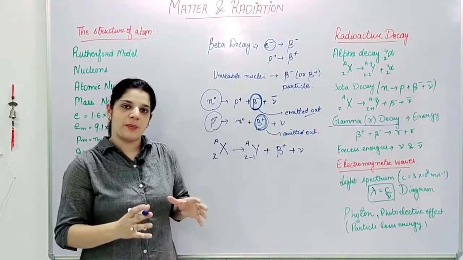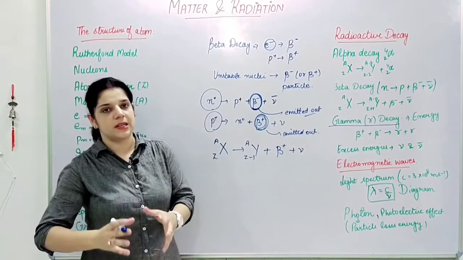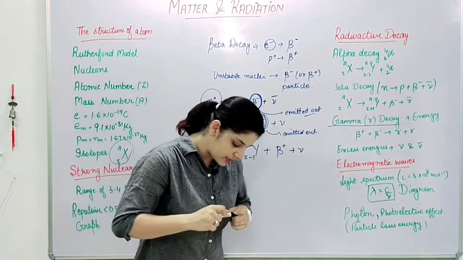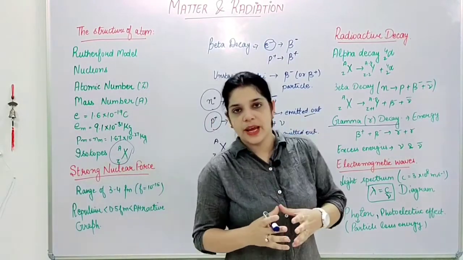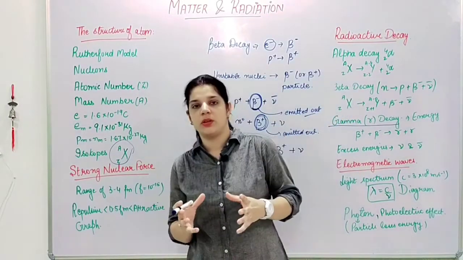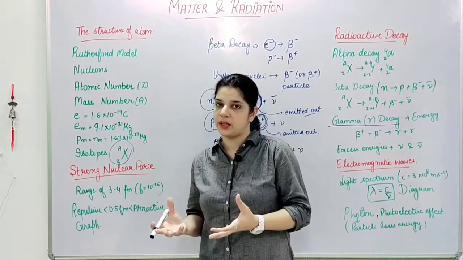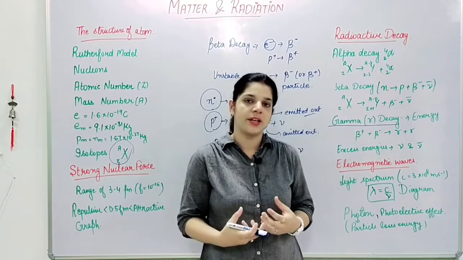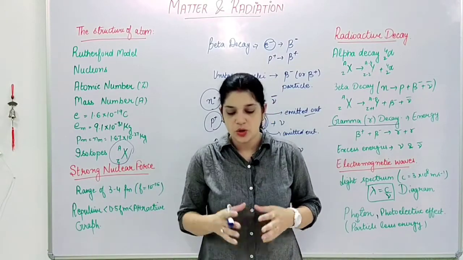Before we move on to gamma decay, let's talk about particles and antiparticles. So what is an antiparticle? We say that we are living in a universe which is made up of particles. According to us, we are calling it particle. We can be antiparticle also.